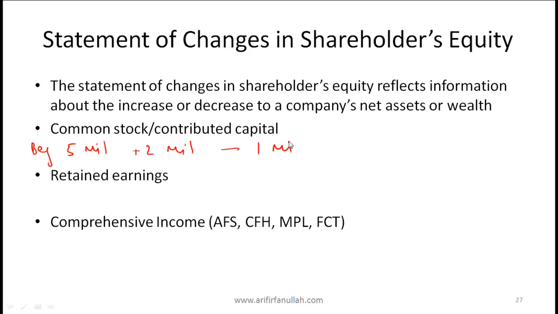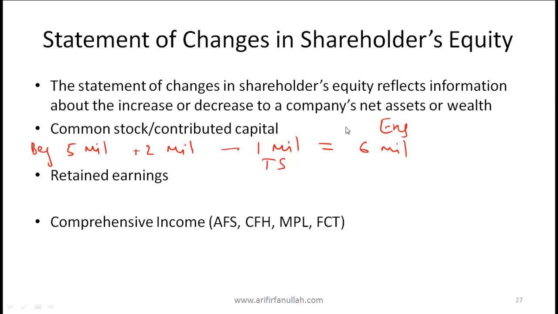And what's the ending balance then? We will end with 4 million. No, I'm sorry, 5 million plus 2, 7 million, minus 1, 6. So we end up with 6 million common stock at the end. So this is the end common stock.